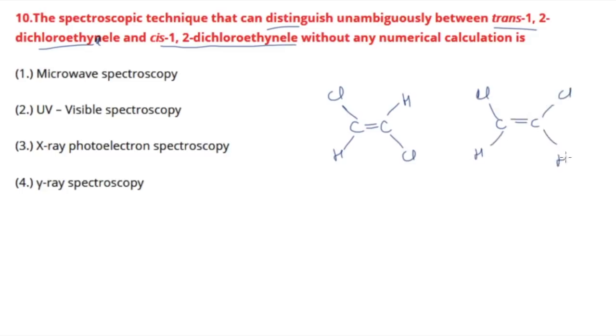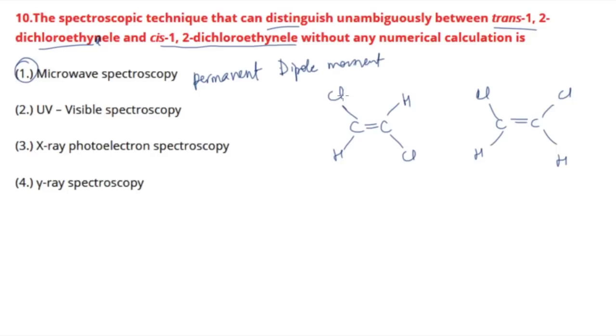So you have to distinguish between both of them. Among all these four spectroscopic techniques, only microwave spectroscopy gives a signal for those molecules which have a permanent dipole moment. If a permanent dipole moment is there, then your molecule will be microwave active, otherwise it will be microwave inactive.